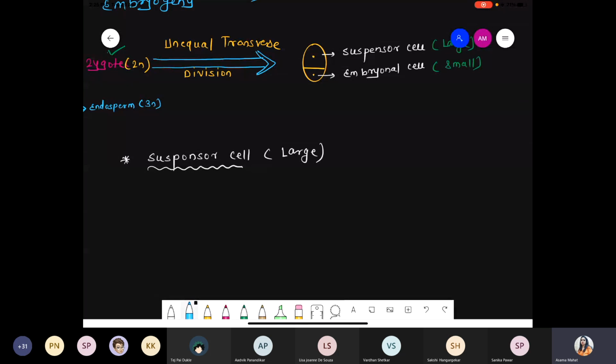The suspensor cell has one haustorial structure like this. It is a globular head structure, and this structure is called the vesicular cell, or sometimes also called the haustorial sac-like structure.